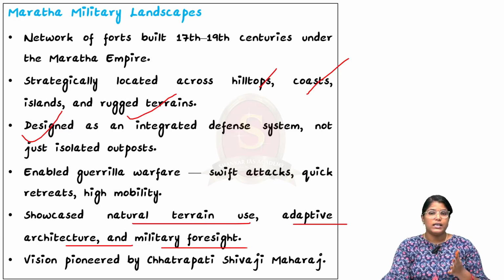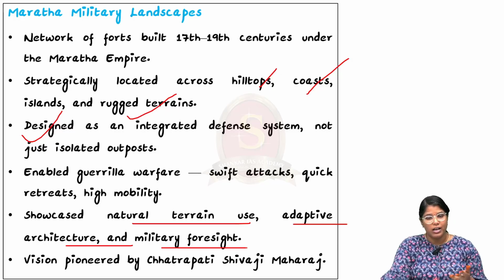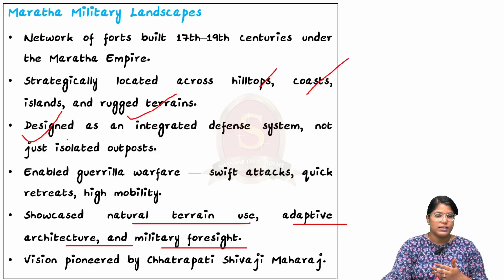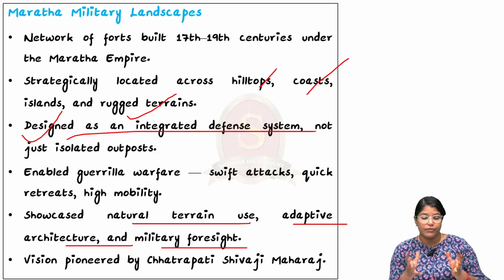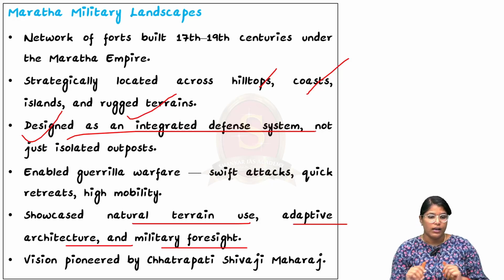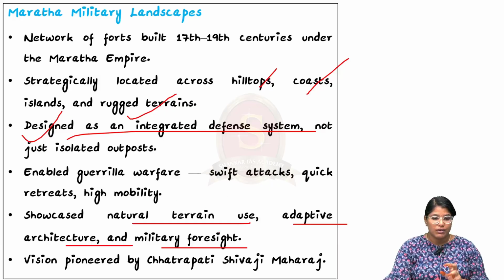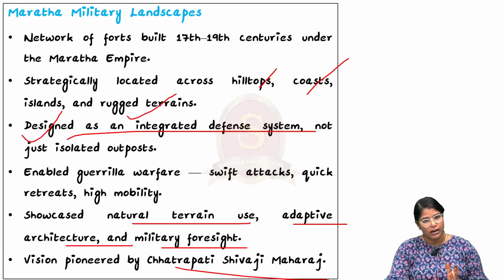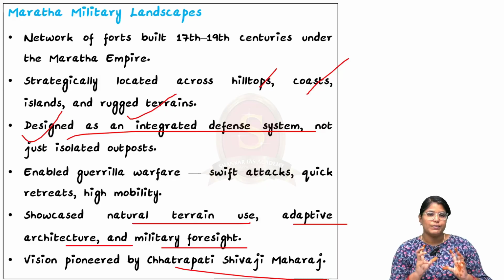This is because it enabled them to use warfare techniques like guerrilla warfare. So this has always been an advantage when it comes to a war and defeating their opponent. Now, the second important thing is that it is designed as an integrated defense system instead of being an isolated outpost. For this reason also, it is a very important thing. And this vision has actually been envisioned by Chhatrapati Shivaji Maharaj. So these are the reasons why it has been added to the UNESCO World Heritage List.